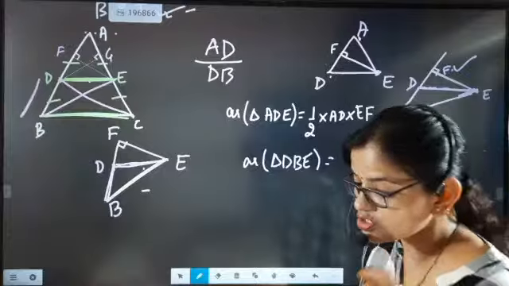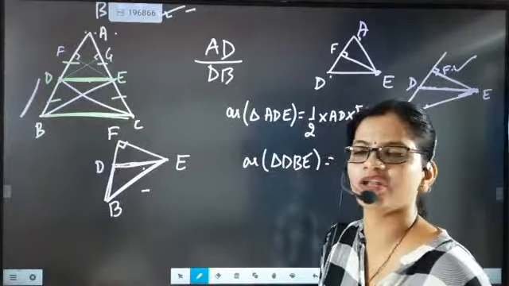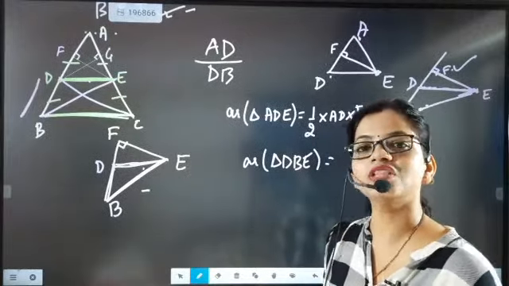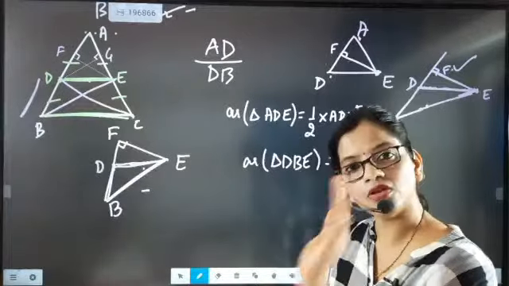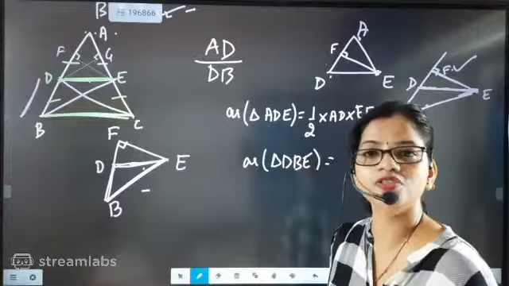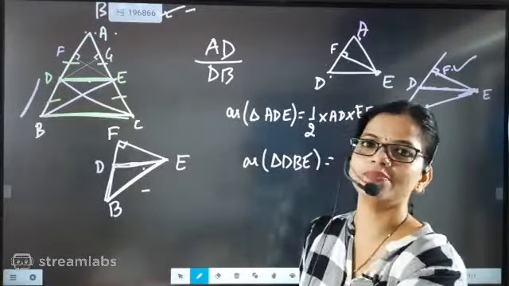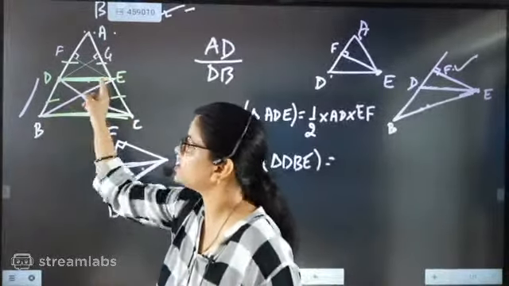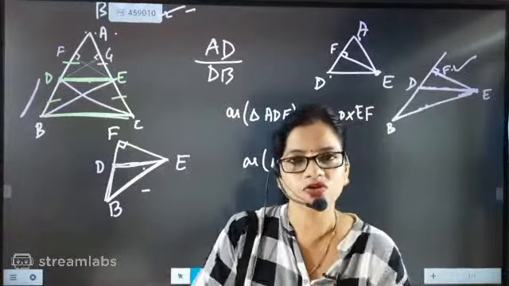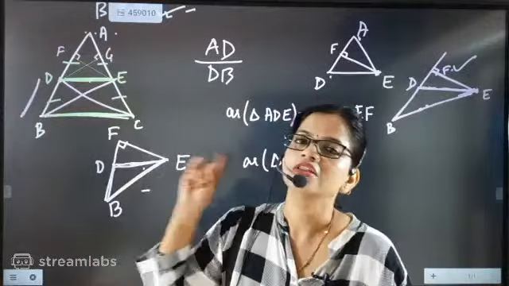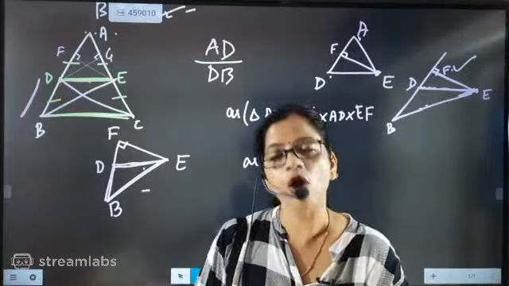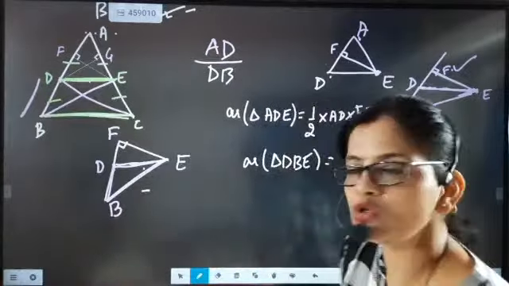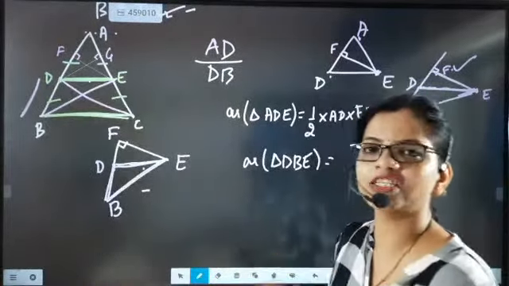I am going to tell the most important section here, and again I will repeat, because in the last 15 years, 8 to 9 times they have asked the BPT theorem. Now they will not be asking the BPT theorem to prove, because the MCQ section is there. Based on that beta, they may ask any question from the internal section. That means this triangle DBE is what type of triangle? Then your options will be acute angle, obtuse angle, right angle, isosceles. Your answer will be an obtuse angle triangle. A triangle whose height is outside is always considered an obtuse angle triangle. That's why I am doing a very specific explanation.